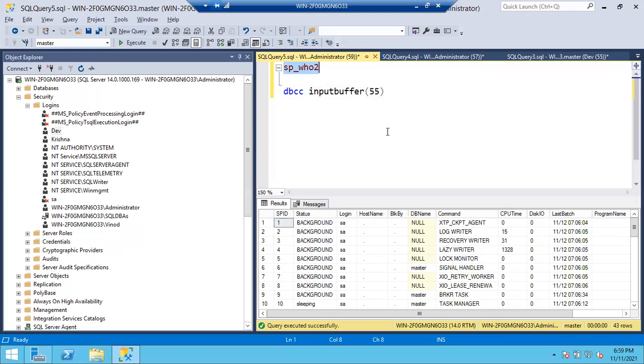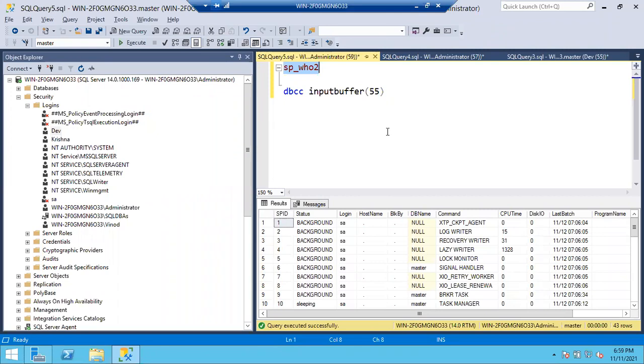Clear, guys? Fine. Now I came to know Dev is utilizing a lot of my CPU. I decided to kill Dev's session. I don't know what he is executing, but he's using a lot of CPU and a lot of memory, so I decided to kill Dev's session.